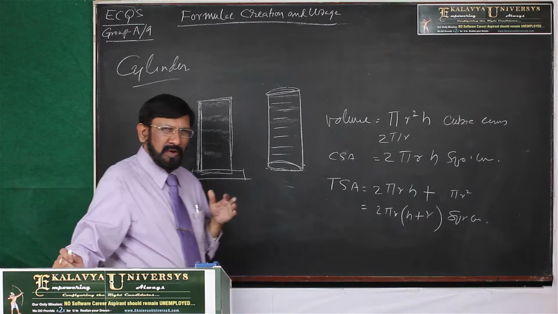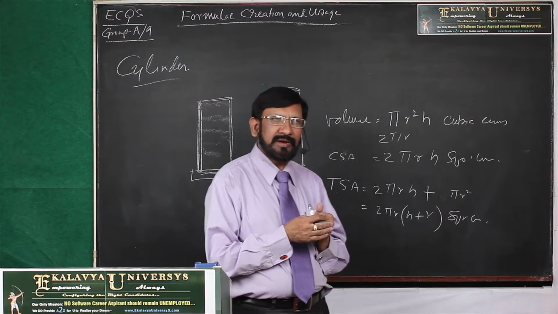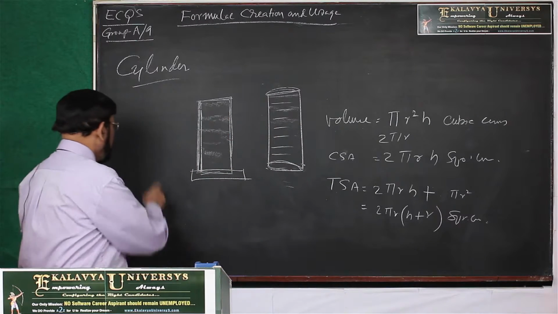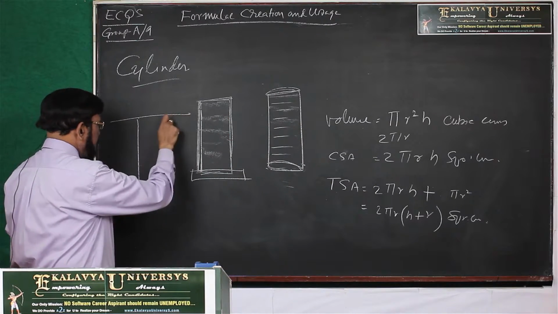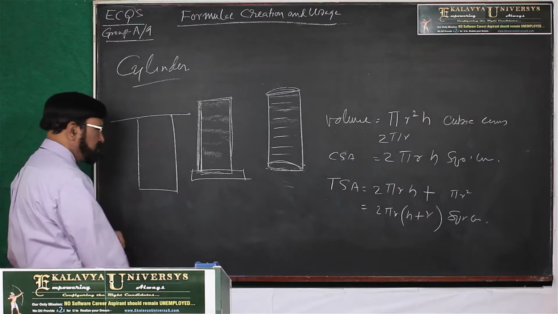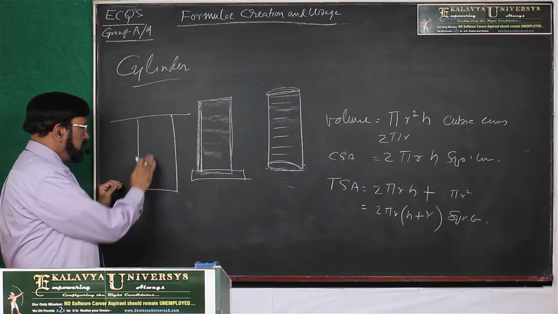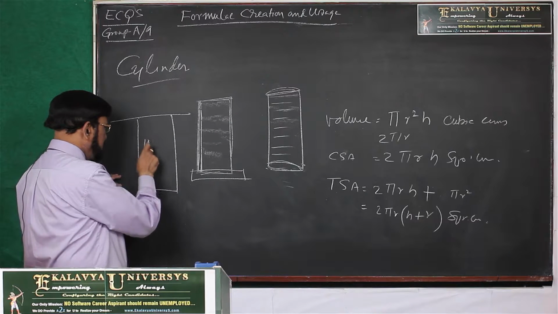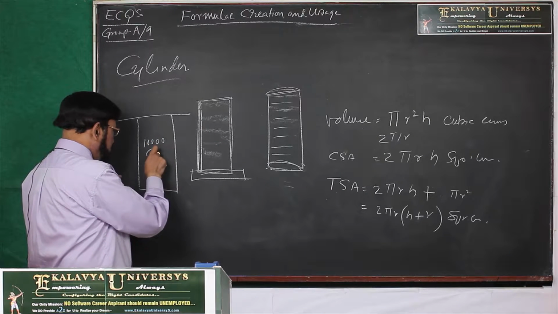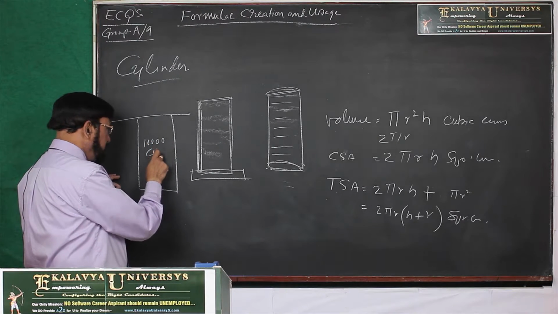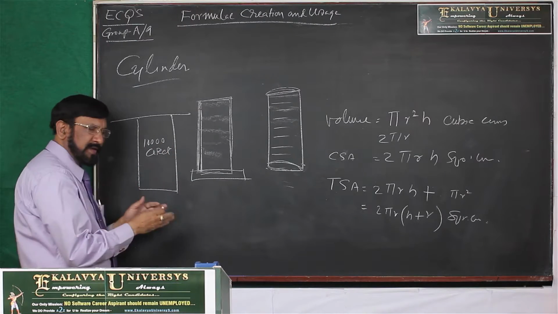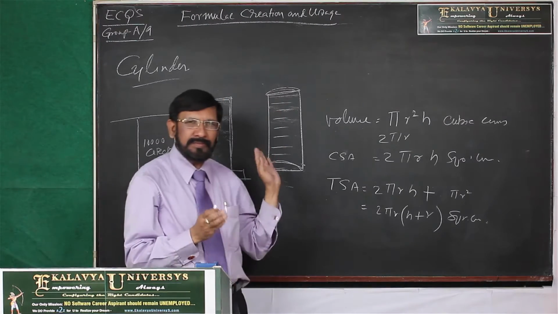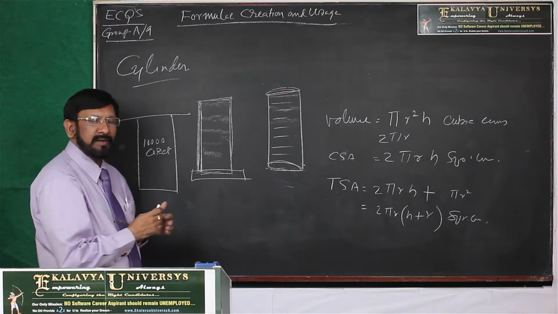And one more point, a matter of common sense I have to explain. Suppose a well is dug on the earth, a well dug in a circular form. Let us say 10,000 cubic feet of earth is extracted from the well.